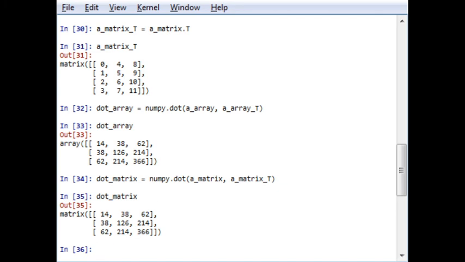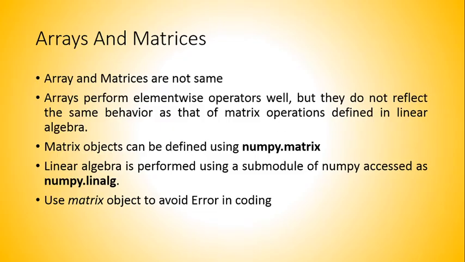So yeah, we have checked that until now the matrix has behaved exactly the same as an array. So a common question that arises in the mind of programmers or viewers is that we already have an array object. Why? What is the need of a matrix? So the answer is quite complex. Not complex, but it is quite a tricky one. Since we have array, why do we need a matrix?